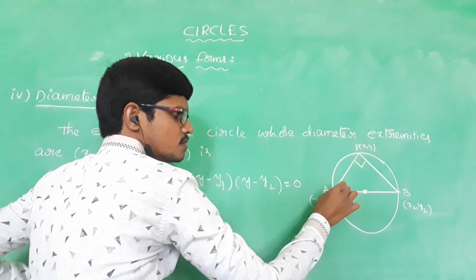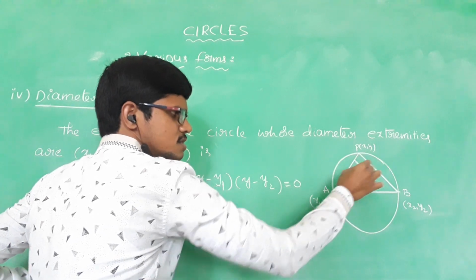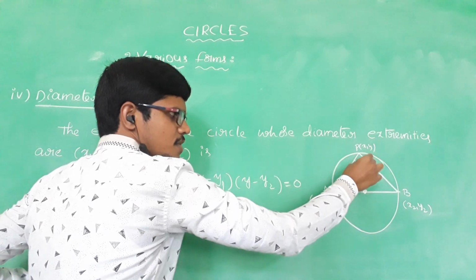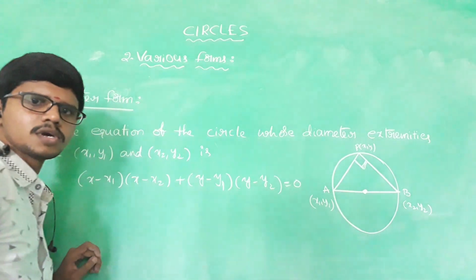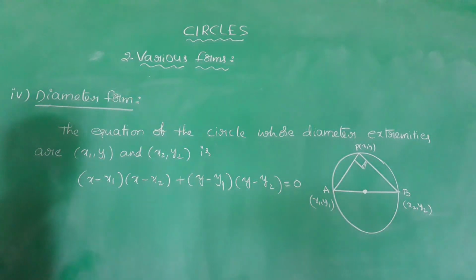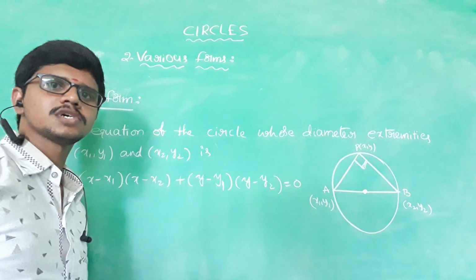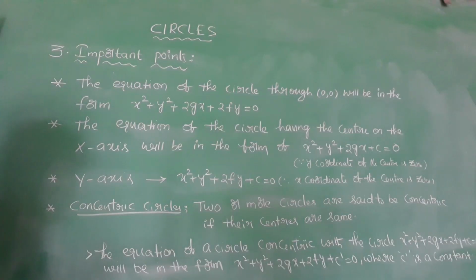Here AB is the diameter, and A and B are the endpoints of the diameter. Let us take the triangle. Then, since it is a semicircle, the angle becomes a right angle. So the diameter extremities are (x1, y1) and (x2, y2). This is the equation of the circle when the two endpoints of the diameter are given.